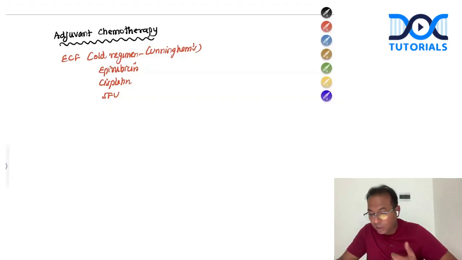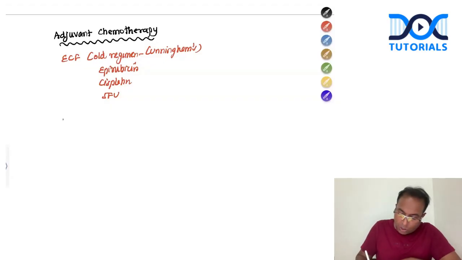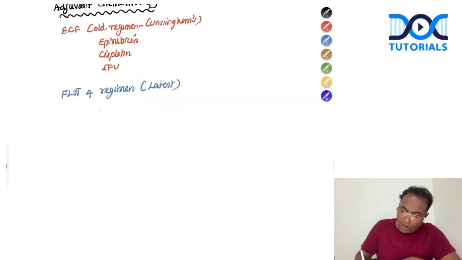In fact, you need not write this at all. You can write the latest regimen called the FLOT 4 regimen, which is the latest regimen for cancer stomach. The latest adjuvant regimen is FLOT 4. F stands for 5-FU. L stands for leucovorin.